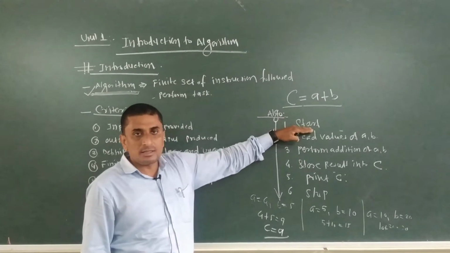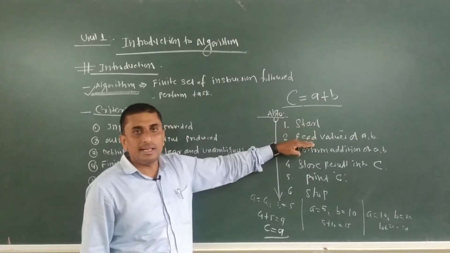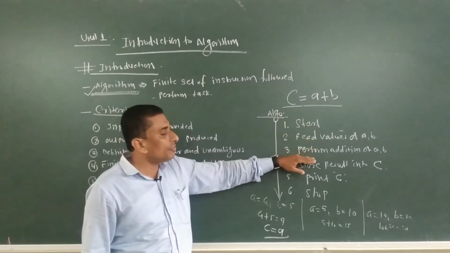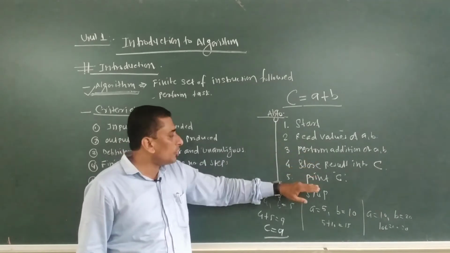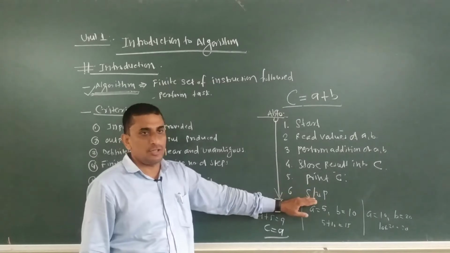The first step is start, followed by read the values of variables A, B, followed by performing the addition of the two variables A, B, followed by store the result into C, followed by print the value of C, followed by stop.